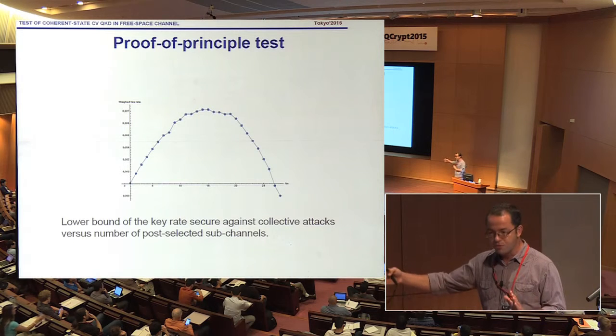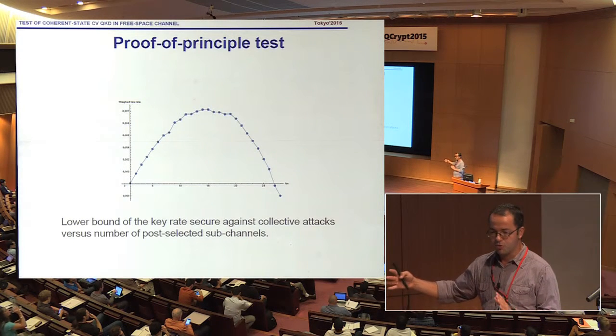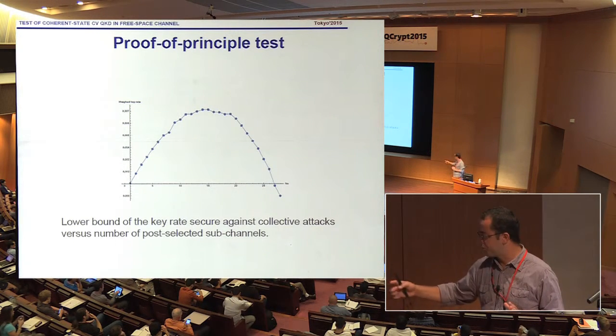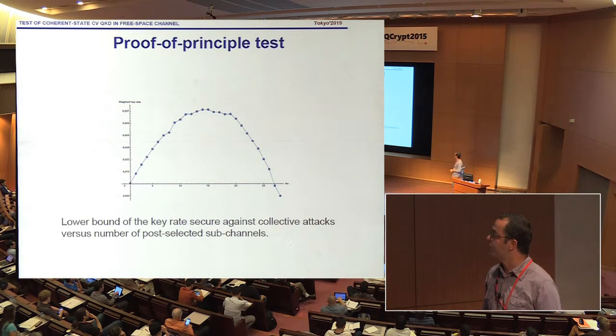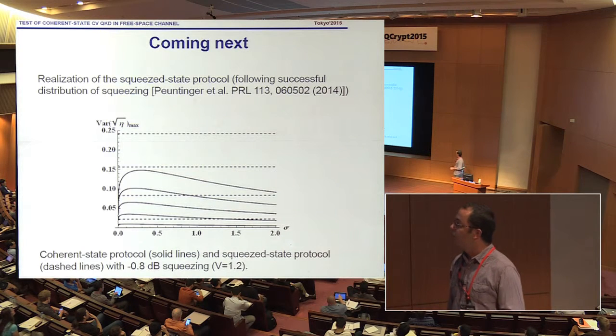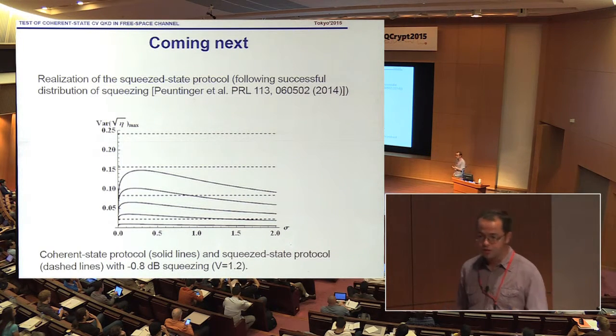So for the whole transmittance, the security would not be possible. I mean, if we take the whole range, if we don't post-select. But if we optimally post-select, then we can restore the security and optimize it. And what we plan to do next is we plan to realize the squeeze state protocol, or actually it's the